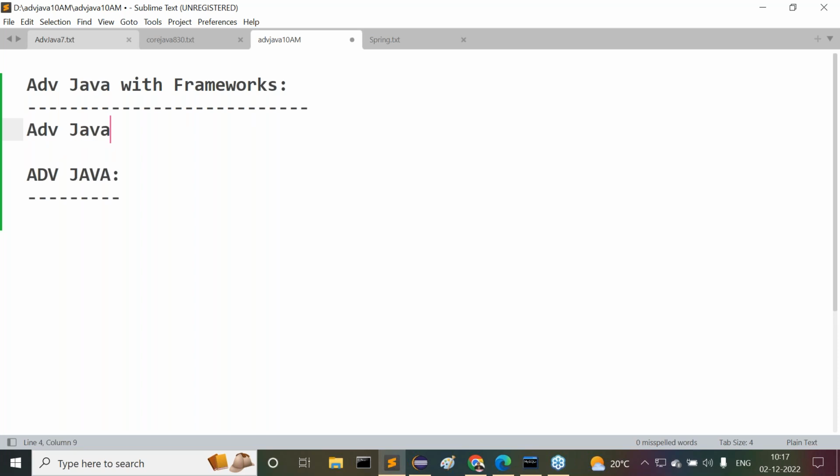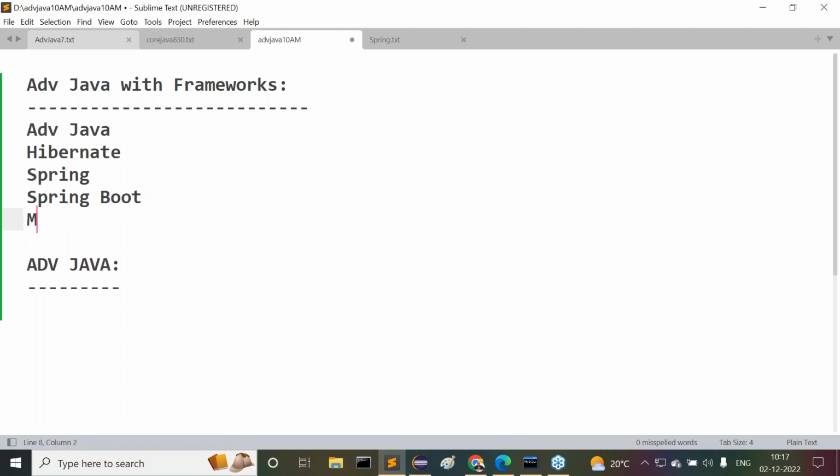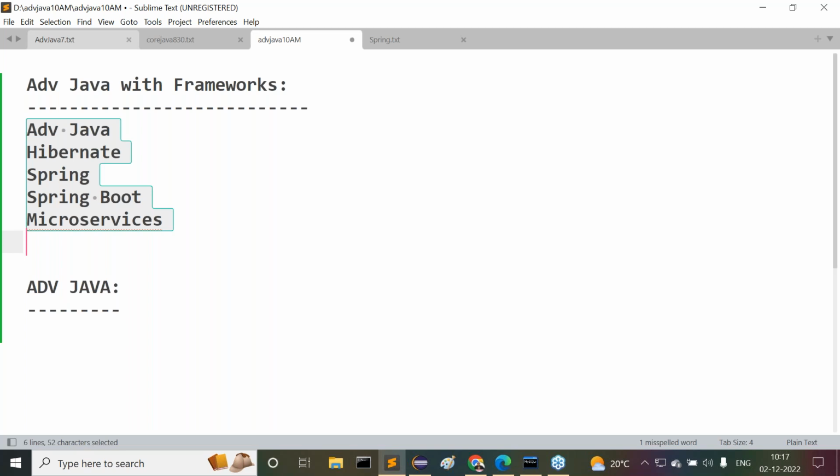Advanced Java is one thing. Next one is Hibernate. Then after that Spring. Next one is Spring Boot. Then after that microservices. These are overall the topics we are going to discuss: advanced Java, Hibernate, Spring, Spring Boot, microservices.